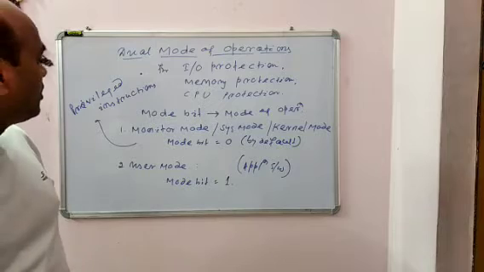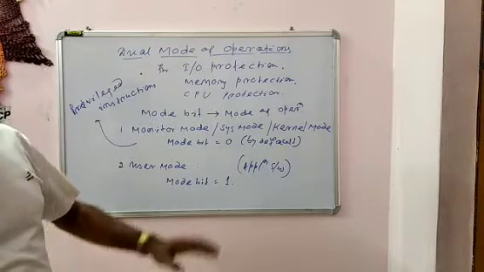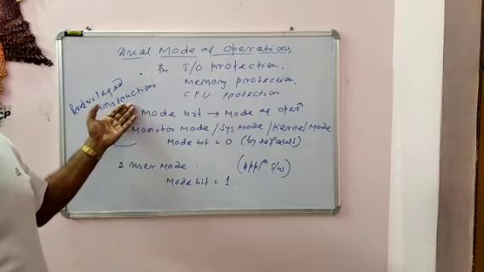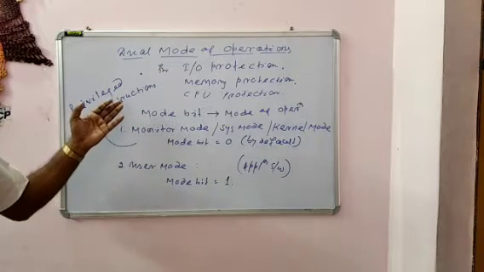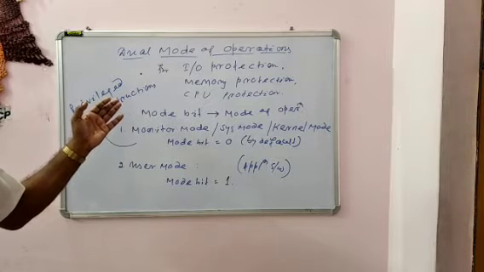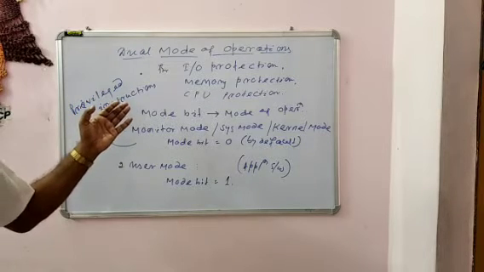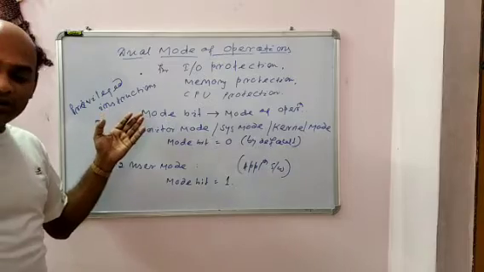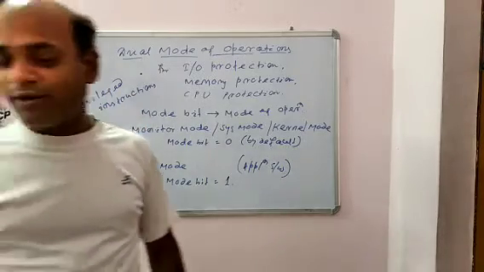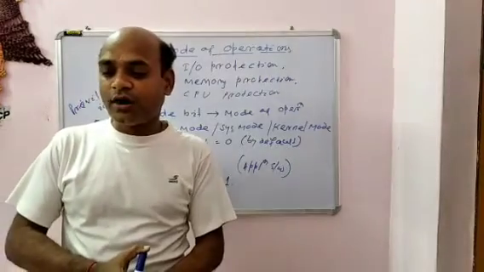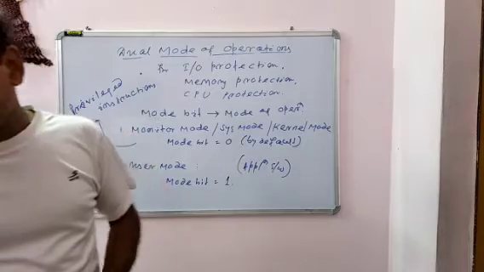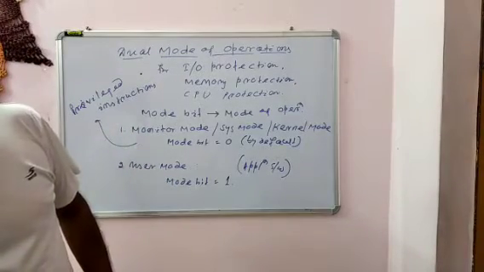So what are the privileged instructions? All I/O operations, context switching, clearing the memory map, setting the time clock, changing the memory map.